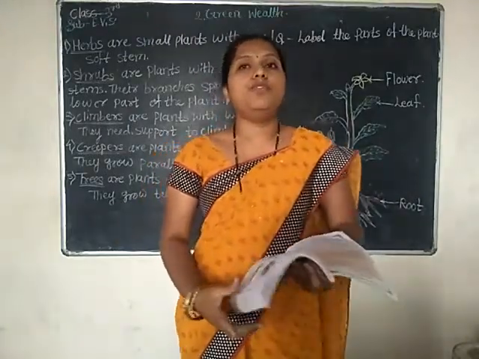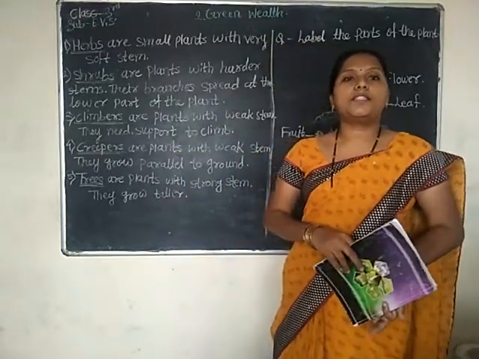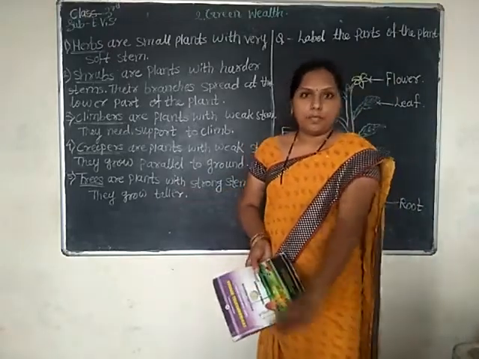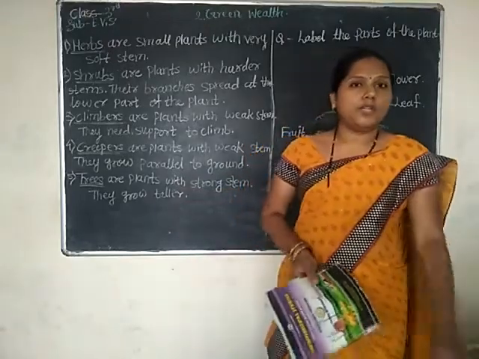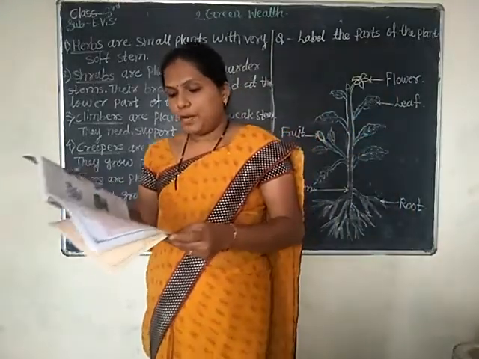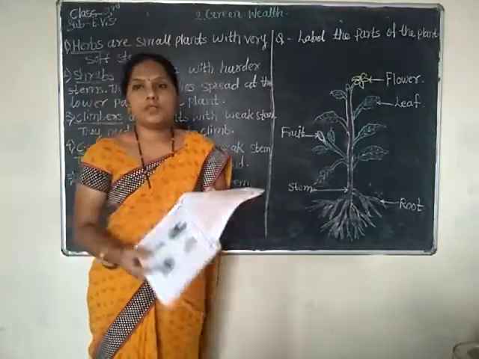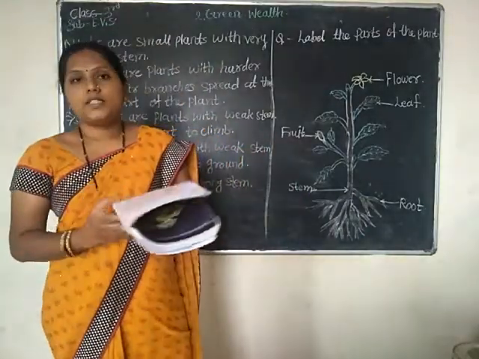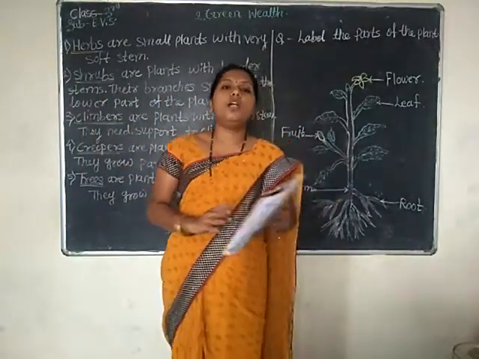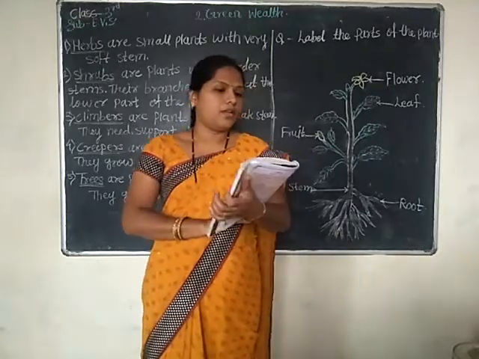Have you seen the rose and hibiscus plants? As these plants look like a cluster, they are called bushes or shrubs.